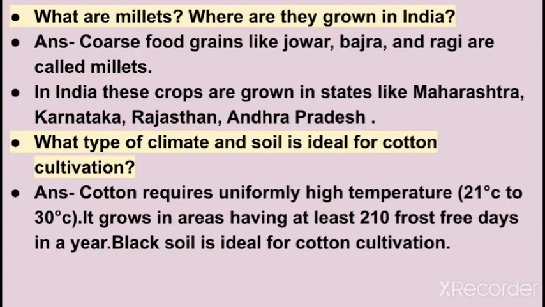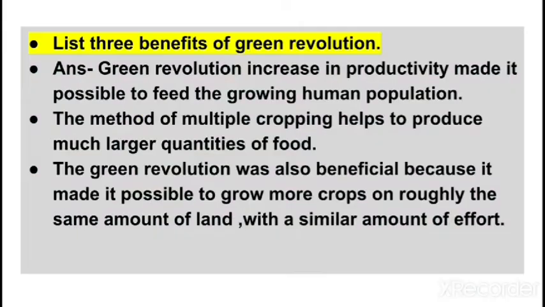Question number 4. What type of climate and soil is ideal for cotton cultivation? Answer, you write, cotton requires uniformly high temperature, that is 21 degrees Celsius to 30 degrees Celsius. It grows in areas having at least 210 frost free days in a year. Black soil is ideal for cotton cultivation. So these are the climate and soil that is ideal for cotton cultivation.